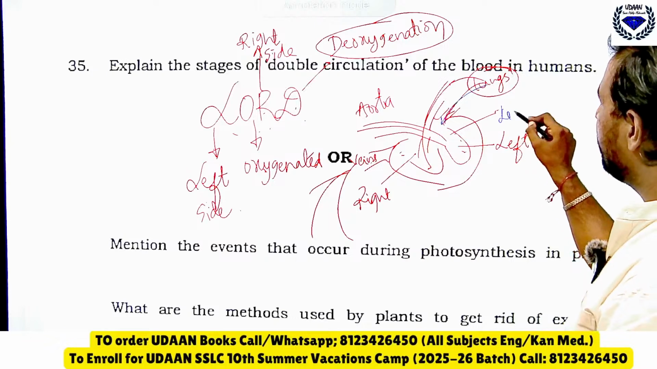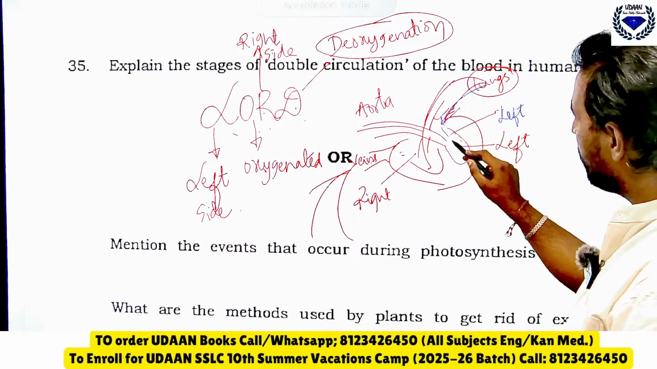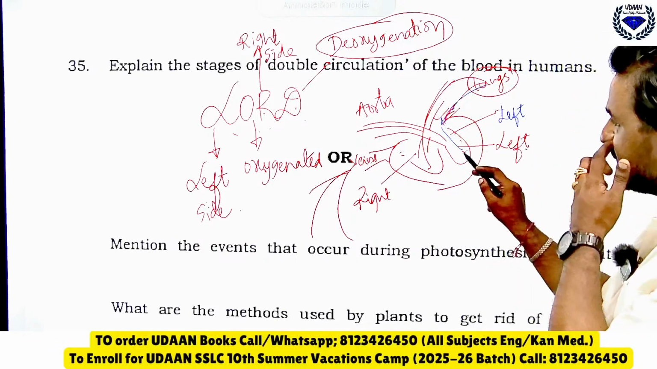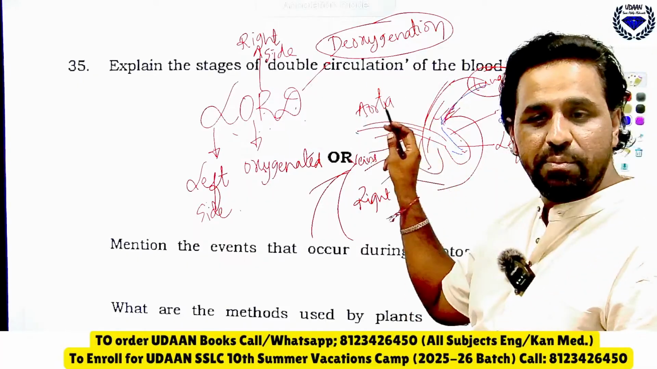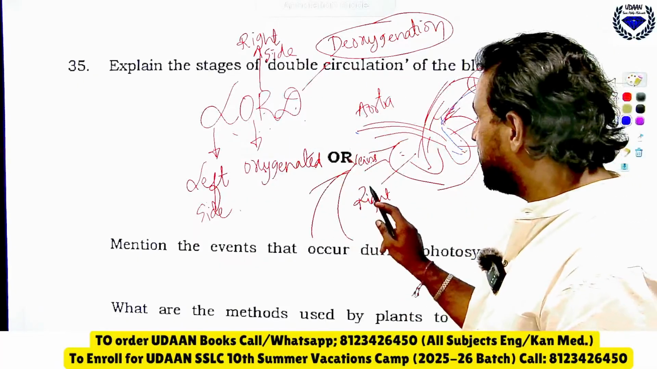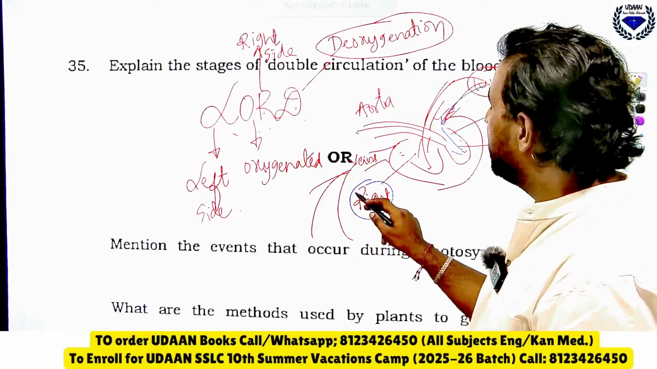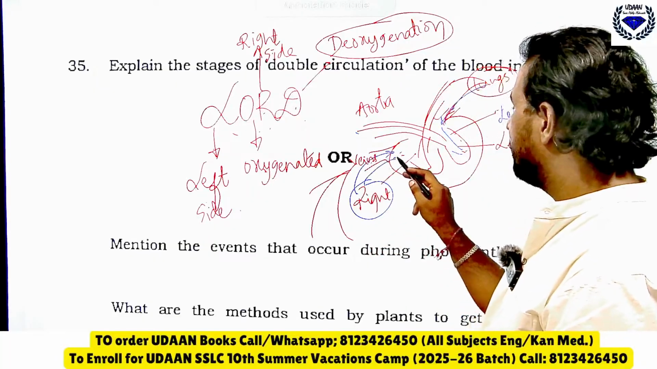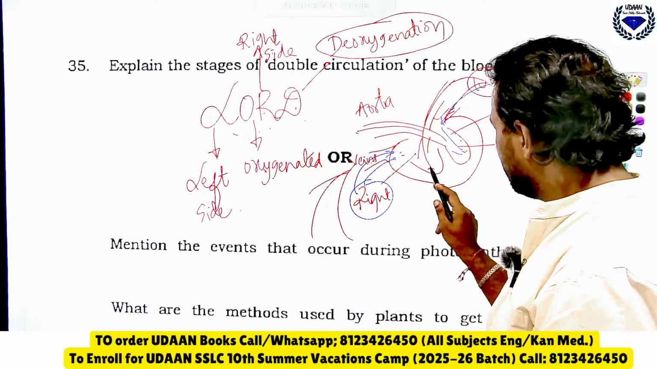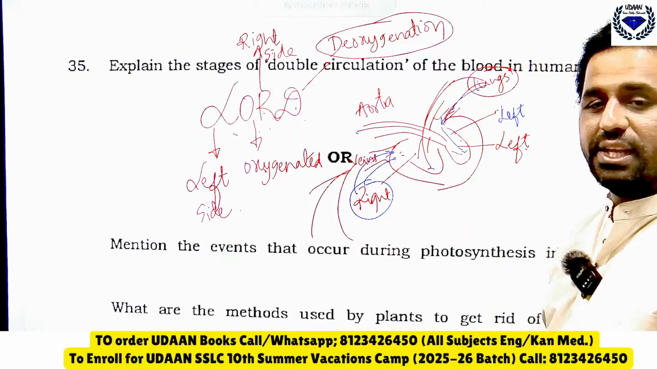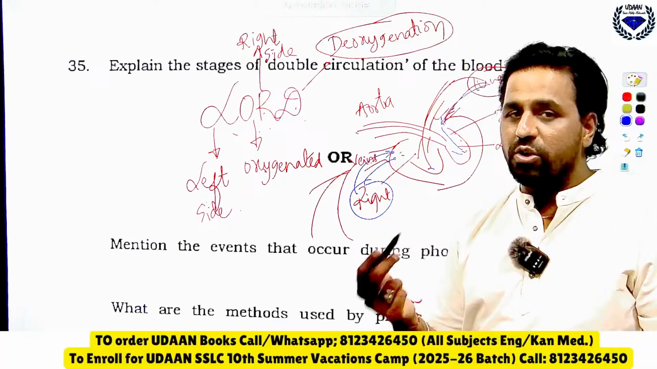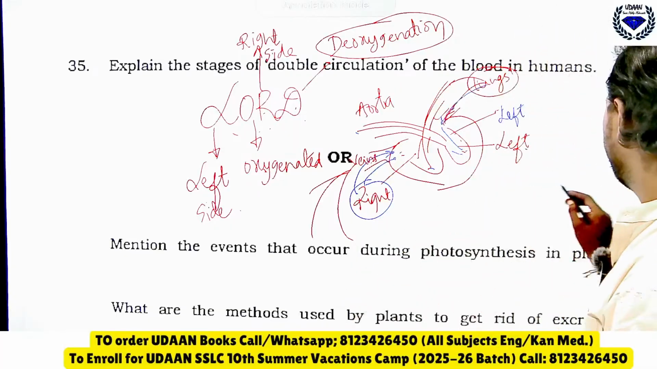So it is left atrium, through pulmonary veins. From left atrium it will go to left ventricle, and through aorta it will go to all body parts. Then the deoxygenated blood from all body parts enters through superior and inferior vena cava to the right atrium, right ventricle, and through pulmonary arteries again it will go to lungs for oxygenation. Like this you should explain in your own words.